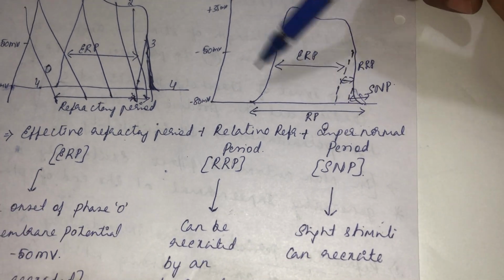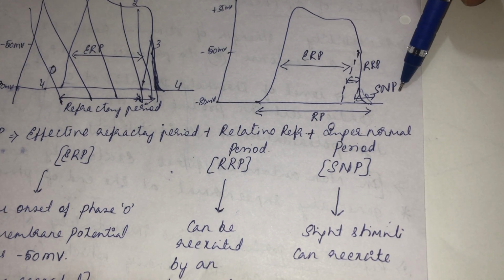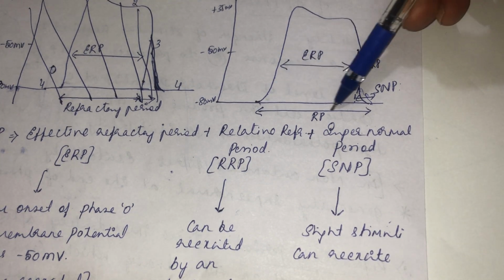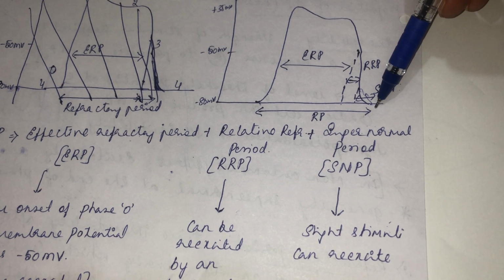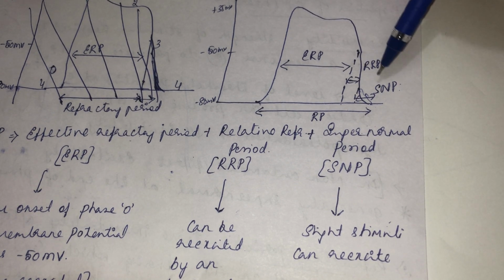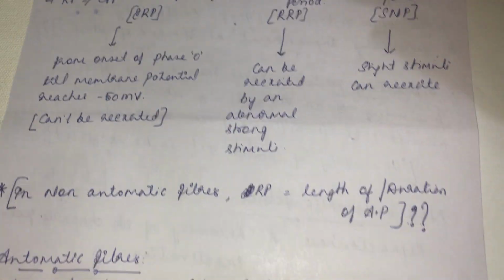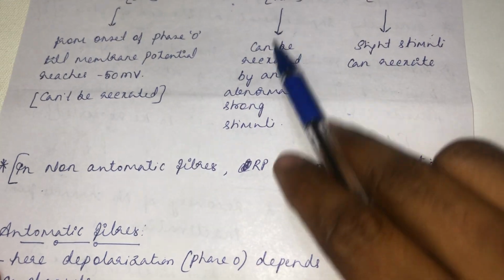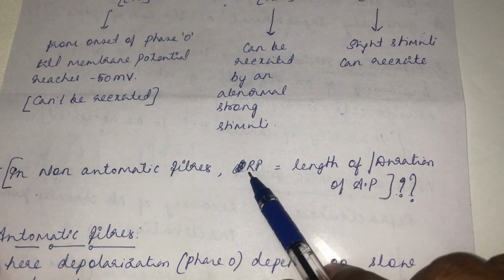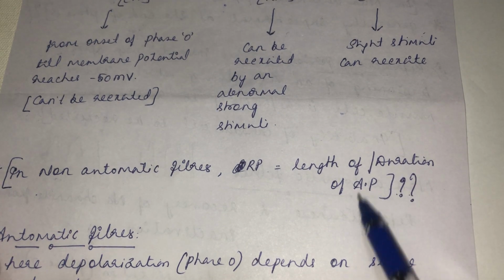So if you pull together the effective refractory period, relative refractory period, and supernormal period, we get the refractory period. So the refractory period is a net combination of the effective refractory period, relative refractory period, and supernormal period. Okay. In a non-automatic fiber, if you see the action potential there, the refractory period will be equal to the duration of the action potential.